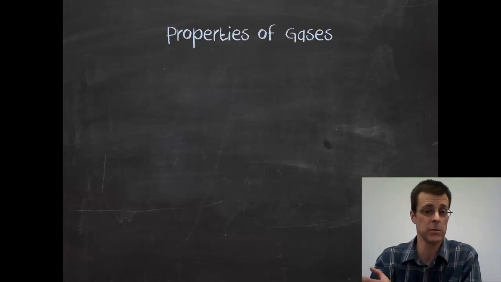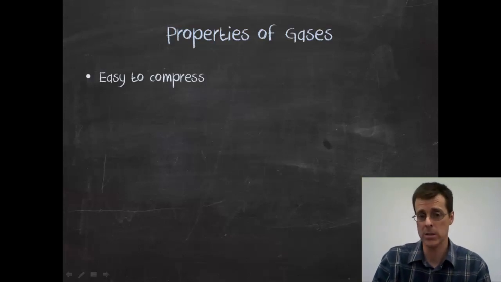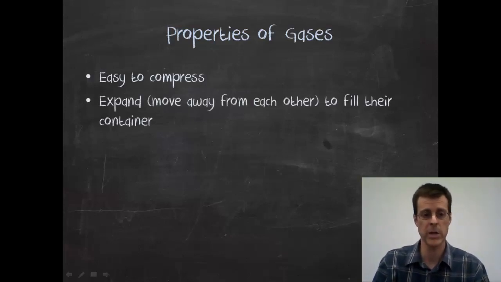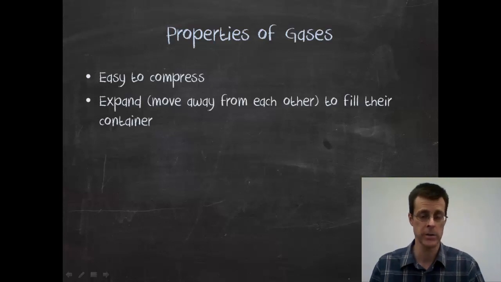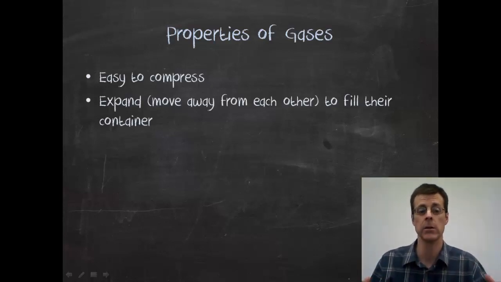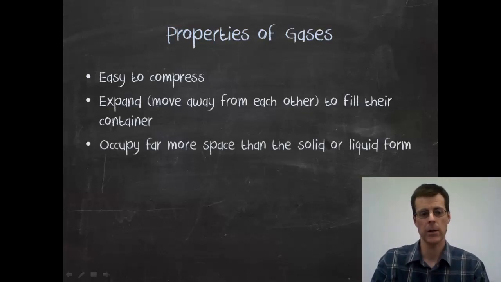give them different relationships, different rules, are that they are easy to compress. So I can take a large amount of gas and I can squish it into a smaller space. They also expand to fill their container. Liquids take the shape of their container. Gases will take the volume of the container. So if I put a tiny amount of gas into a large container, it's still going to fill that container. And then lastly, they're going to occupy far more space than the solid or liquid form.